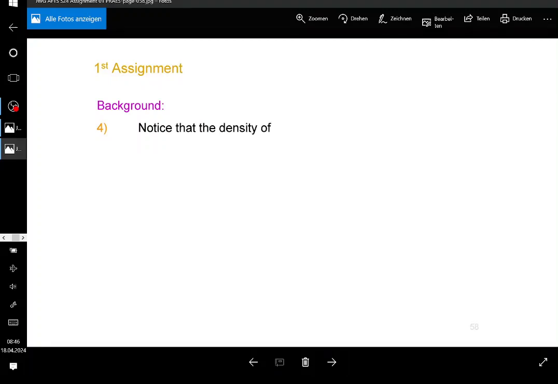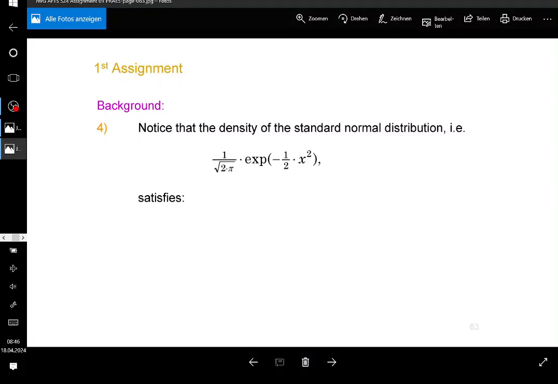Number 4, you need to know the density of the standard normal distribution. This is something that you don't need to memorize, but I will give you the information. It is 1 over the square root of 2 pi times e to the power of negative 1/2 times x squared. That's the density of the standard normal distribution, and it satisfies 2 things. Number 1, it's not negative.